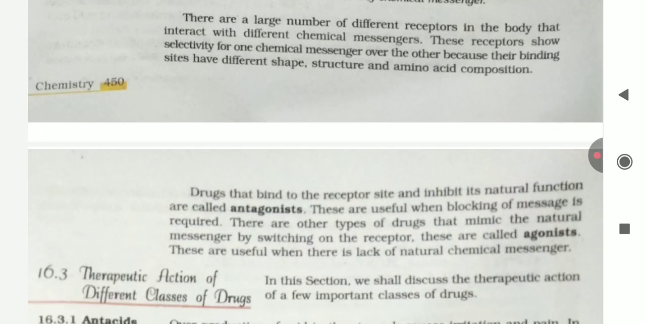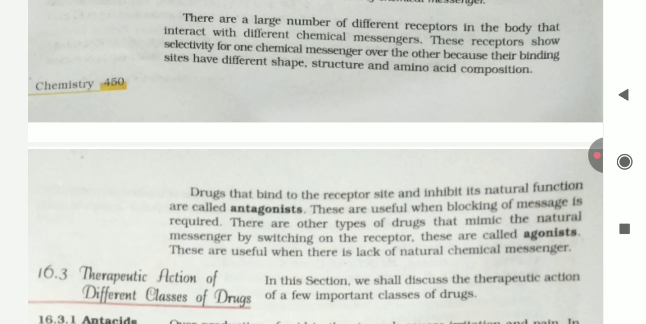There are a large number of different receptors in the body that interact with different chemical messengers. These receptors show selectivity for one chemical messenger over the other because their binding sites have different shape, structure and amino acid composition. Drugs that bind to the receptor site and inhibit its natural function are called antagonists. These are useful when blocking of a message is required.